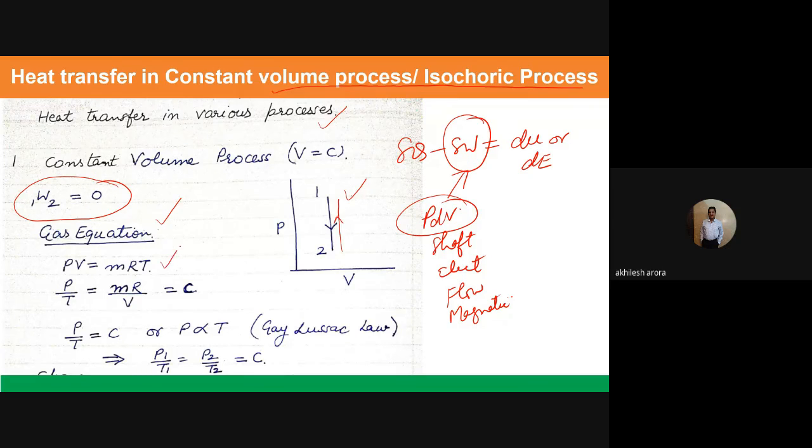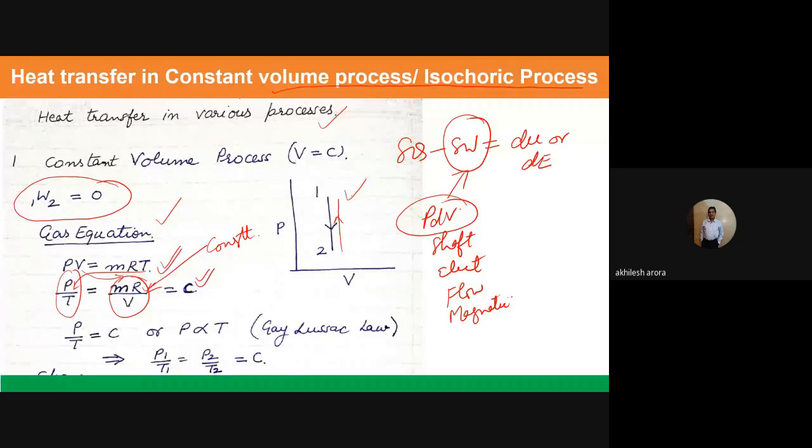Once again, PV is equal to mRT. Now if V is constant, I can take V to the right hand side and T to the left hand side. So I get P by T is equal to mR divided by V. For a particular gas, the value of m into R will always be constant, and V is constant too, so the whole right hand side becomes constant.